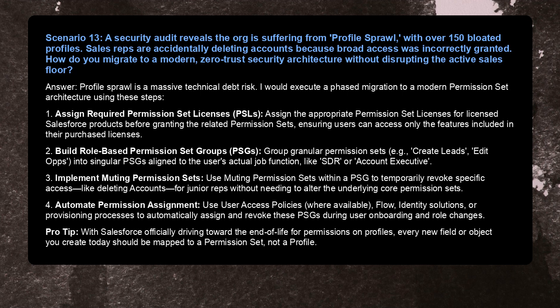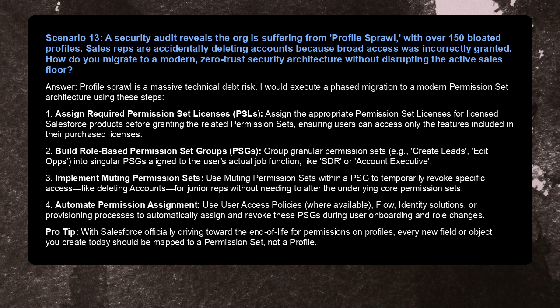1. Assign required permission set licenses (PSLs). Assign the appropriate permission set licenses for licensed Salesforce products before granting the related permission sets, ensuring users can access only the features included in their purchased licenses. 2. Build role-based permission set groups (PSGs). Group granular permission sets, for example, create leads, edit opps, into singular PSGs aligned to the user's actual job function, like SDR or account executive.